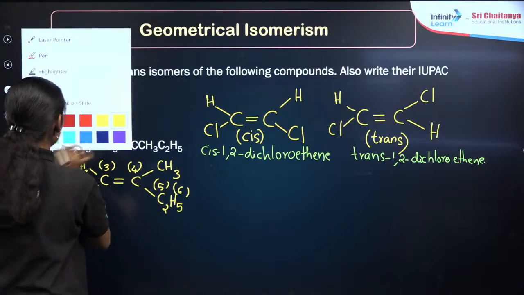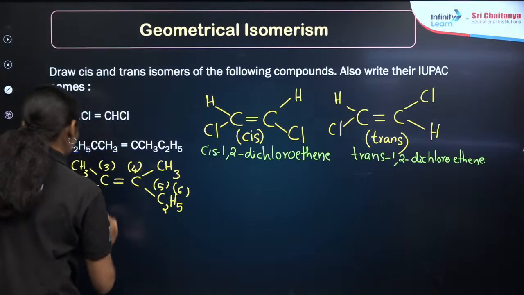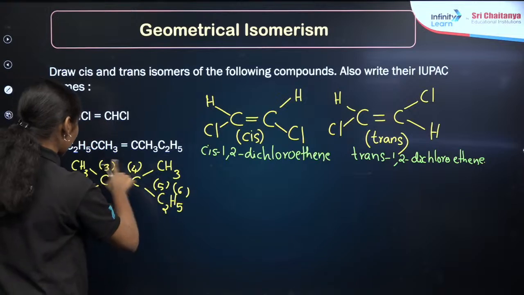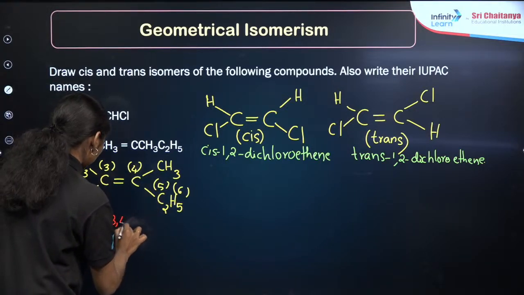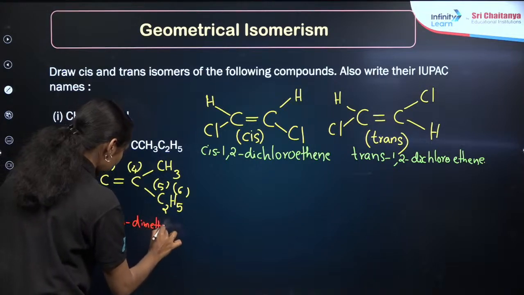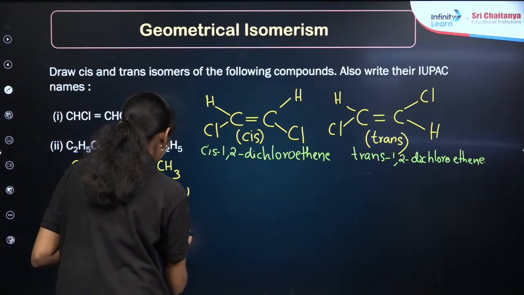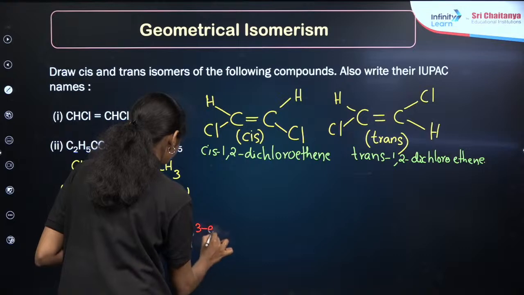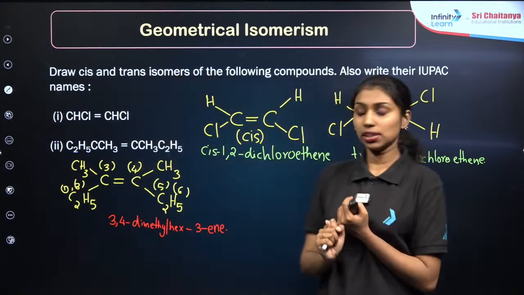So I can call this, in third position, this is our longest chain. In the third position there is a CH3 group, right? So 3,4-dimethyl hex 3-ene. Is that clear about the IUPAC nomenclature?